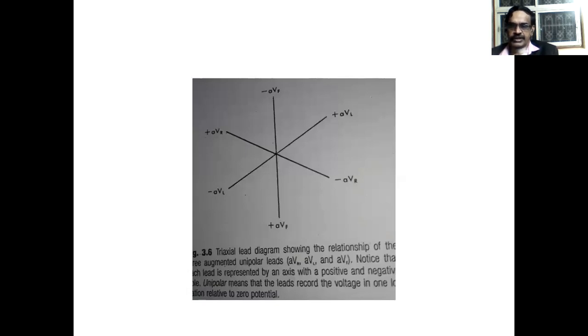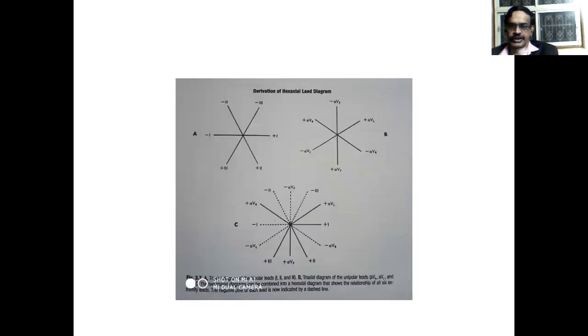This is the triaxial diagram of AVR, AVL and AVF. AVR is minus 150 degrees, AVL is minus 30 degrees, and AVF is plus 90 degrees. So here two triaxial diagrams coincide to form the hexaxial diagram. The first figure is the triaxial diagram of lead 1, lead 2, and lead 3, the second figure is the triaxial diagram of AVR, AVL, and AVF, and the third figure is the lead axis of lead 1, lead 2, lead 3, AVR, AVL and AVF.